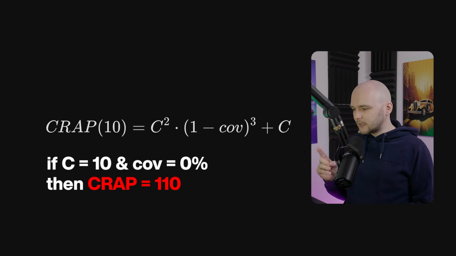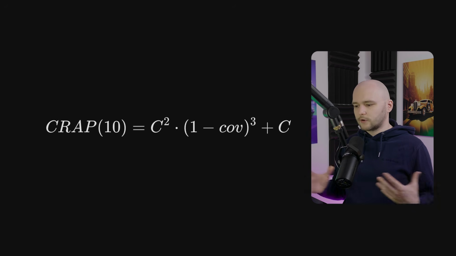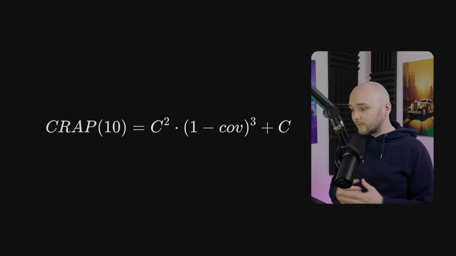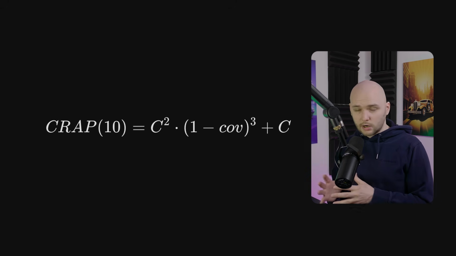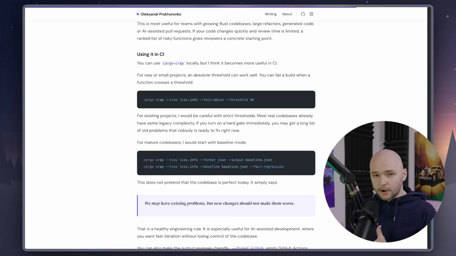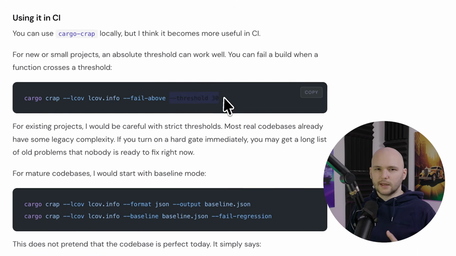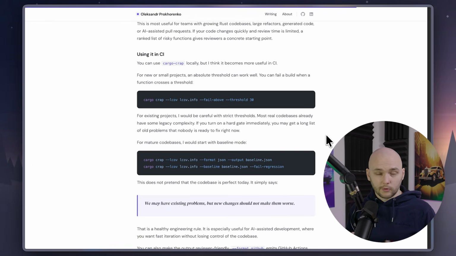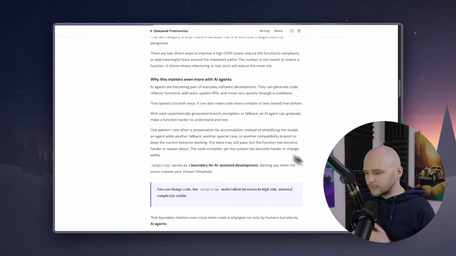And this is good because if you want a code base where, let's say, for example, no function exceeds a cyclomatic complexity of 5, then this is your base metric to watch out for. And if any function gets higher than 5, you know that this is the area to pay attention to. Normally you would allow for a higher complexity. Cargo Crap has a default set at 30. But I'm just saying that you can set this metric on your own how you please. And so basically this is a good middle ground metric to pay attention to.